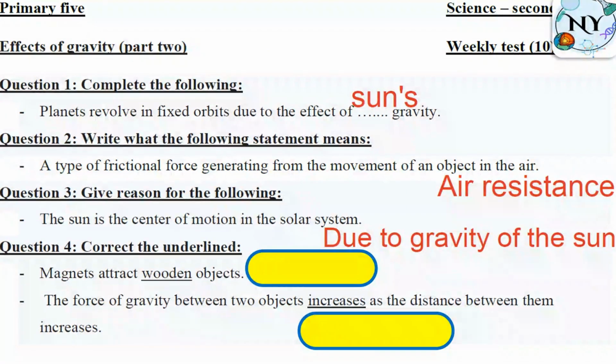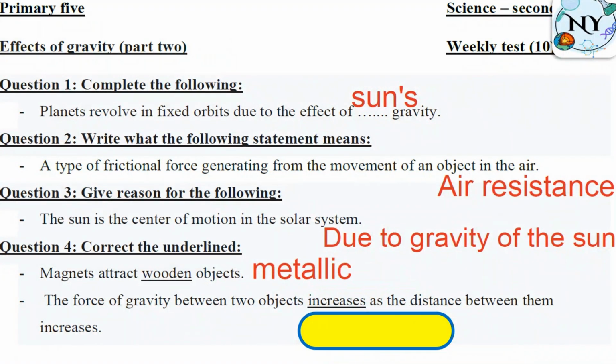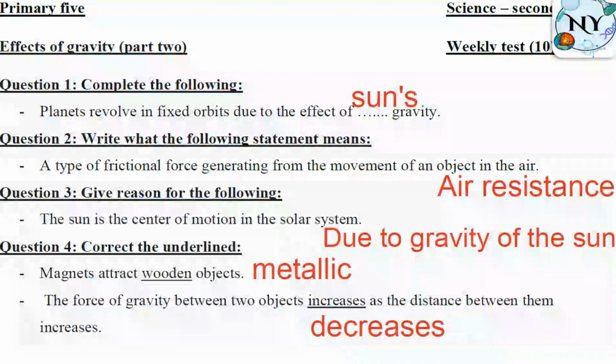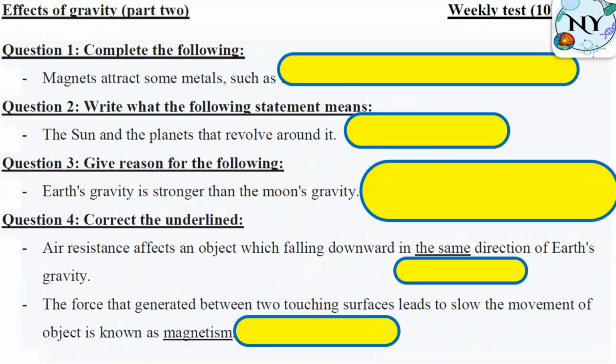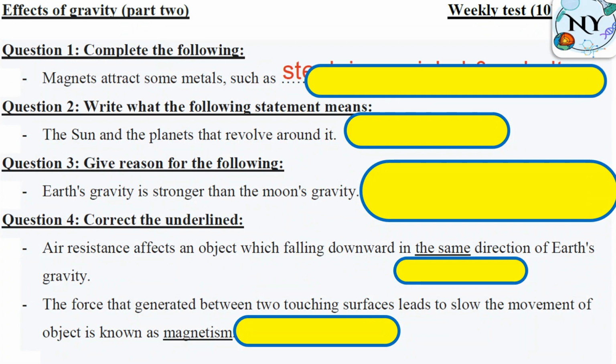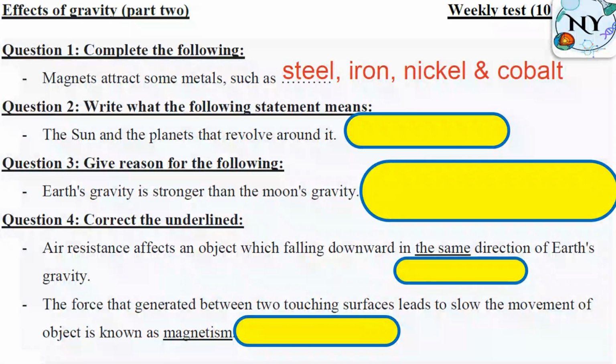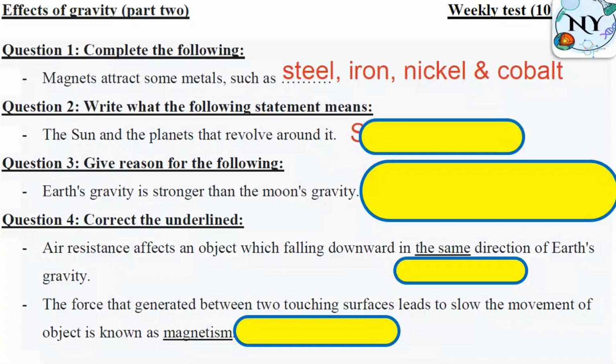Magnets attract metallic objects, not wooden objects, as we said. Steel, iron, nickel, cobalt. The force of gravity between two objects increases as the distance between them increases. What do you think? Decreases. We said they are opposite to each other. Group B, magnets attract some metals, such as steel, iron, nickel, cobalt. It sounds like a song. The sun and the planets revolve around it. What is that? Solar system, for sure.